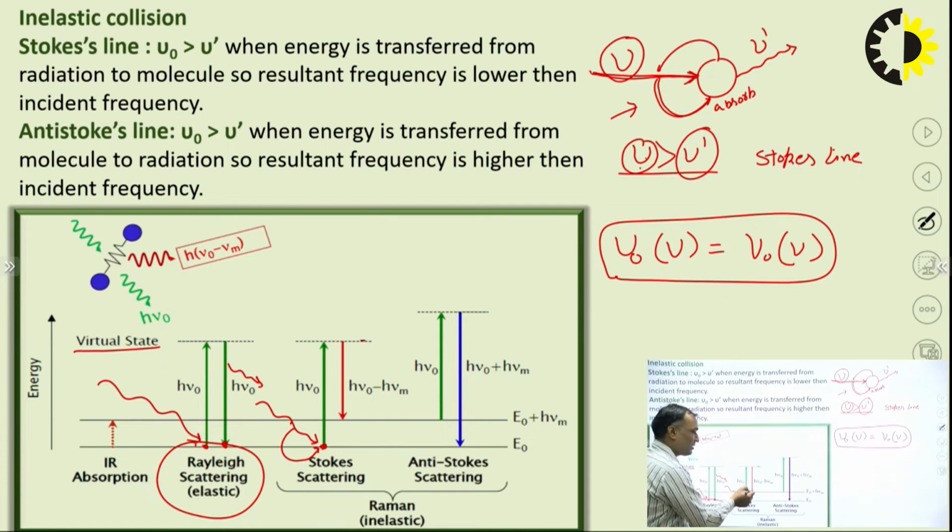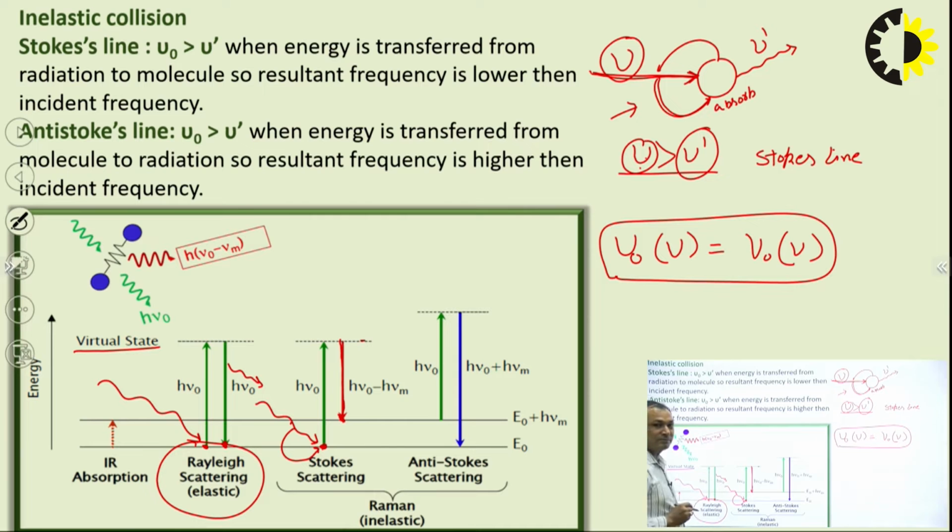Hence, the resultant energy gets reduced and the molecule is returning, and due to less energy, it gets stagnant here. So the incident energy and the observed energy have a difference, and this is basically the Stokes line or inelastic collision or Raman scattering.